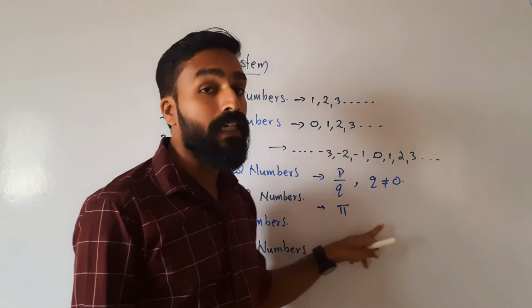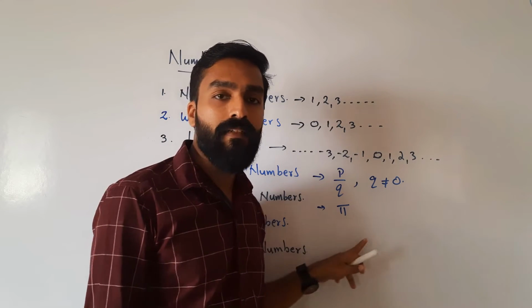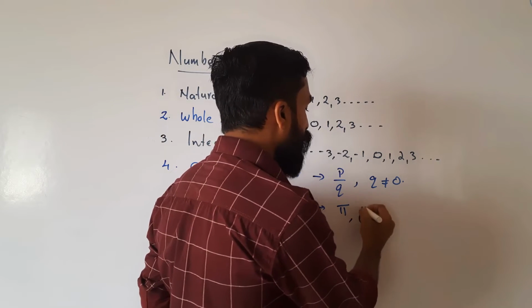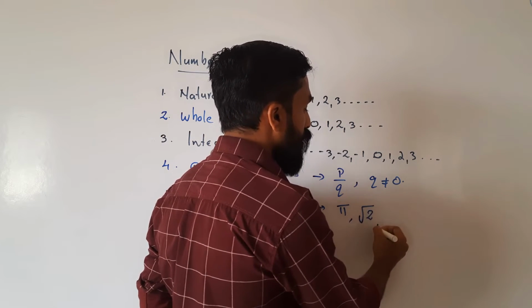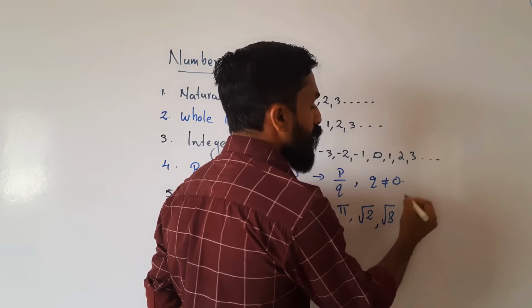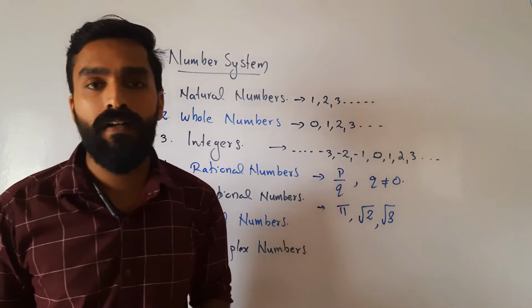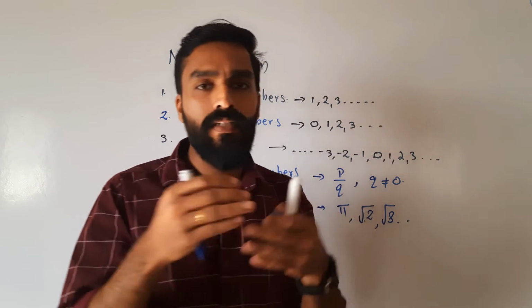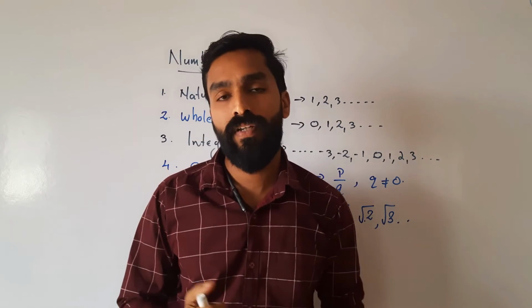This pi is an irrational number. Another number is square root of 2. That means square roots of prime numbers are irrational numbers: square root of 2, square root of prime numbers. About prime numbers we can discuss in another class.